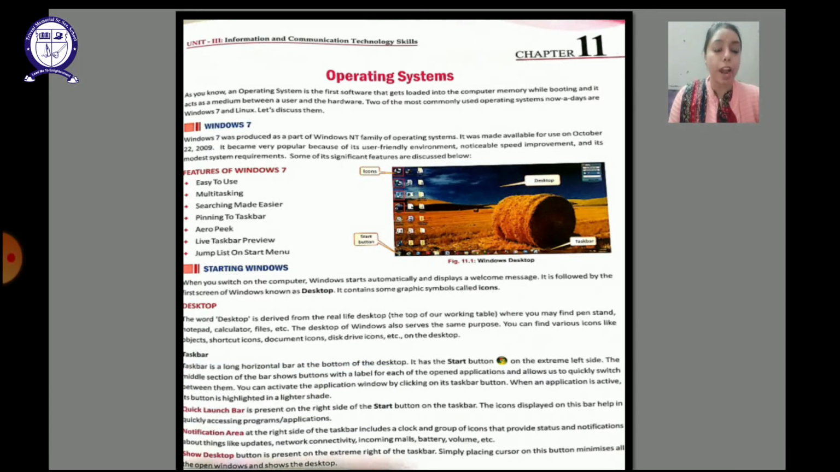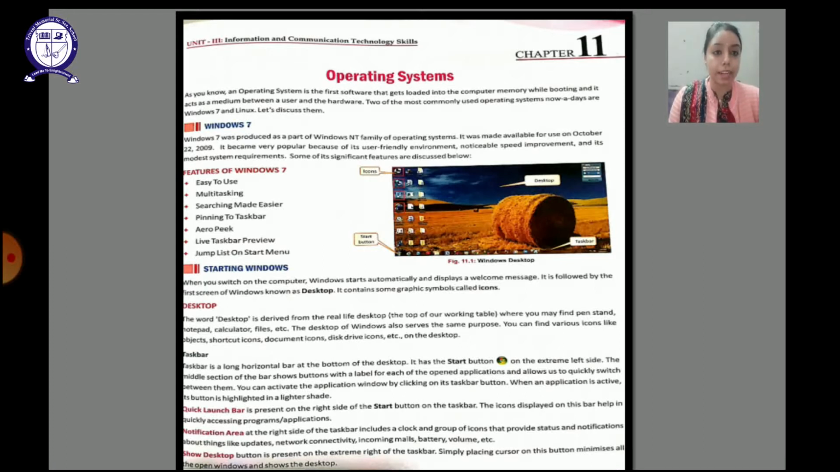Today we are going to start chapter 11 of unit 3, operating system. We have learned in the earlier chapter about the types of software, that is system software and application software. And one of the examples of system software is operating system. So what is an operating system?